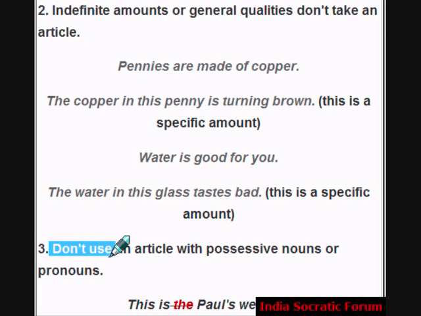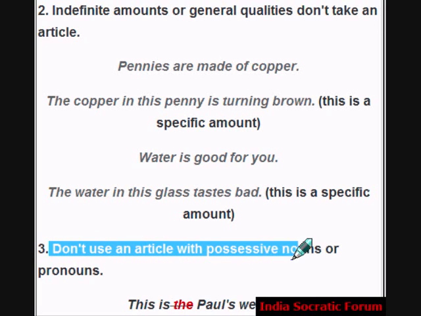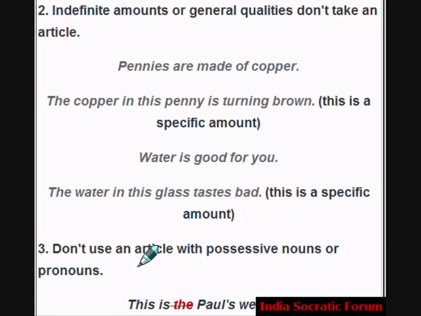Rule 3: don't use an article with possessive nouns or pronouns. What is a possessive noun? Possessive nouns are like myself, yourself. It's a possessive term. Okay. So don't use an article there, or with pronouns: he, she, I. So don't use an article there.